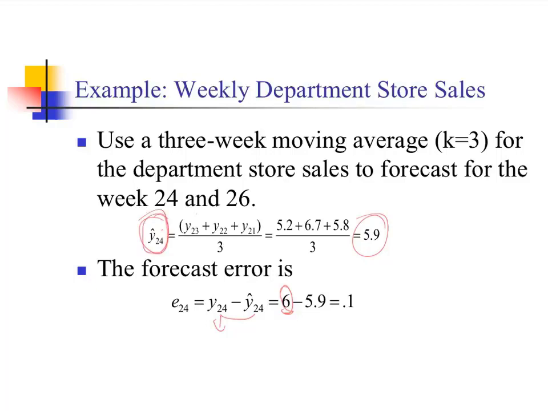Here, for week 24, we need to know the actual data for week 23, 22, and 21, and average it out. What we get is 5.9. Since we have actual data for week 24, we can easily calculate the forecast error. Actual data turns out to be 6 million. So our forecast is 5.9. We make a mistake of $0.1 million of sales.